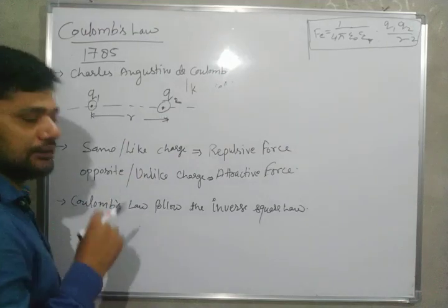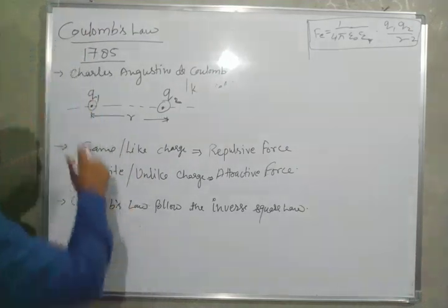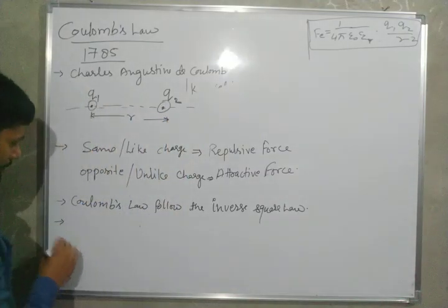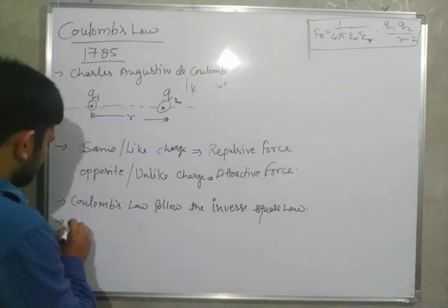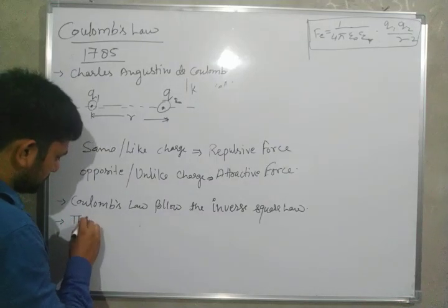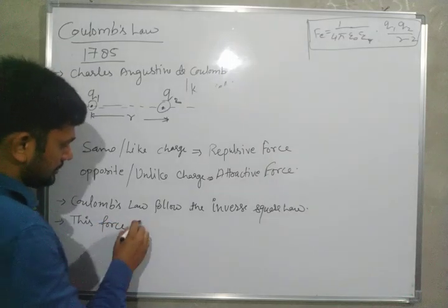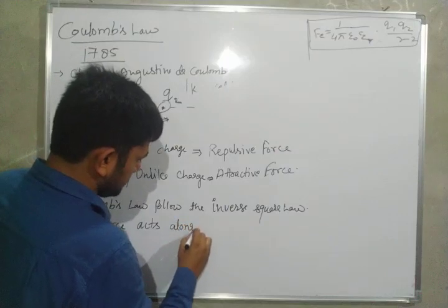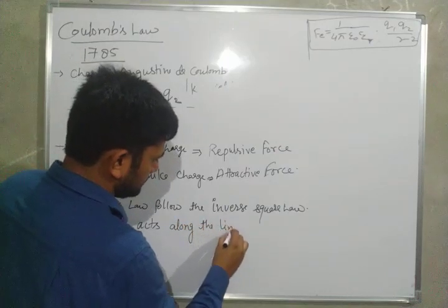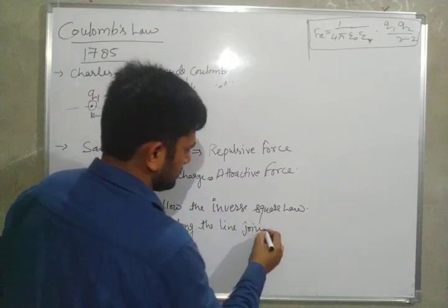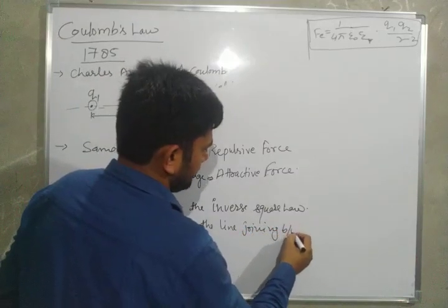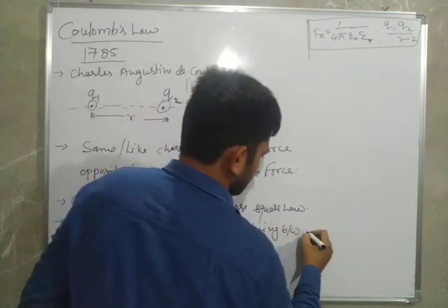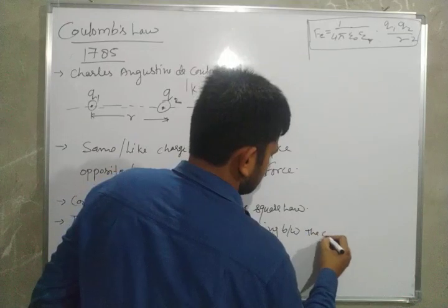This electric force acts along the line joining the charges.